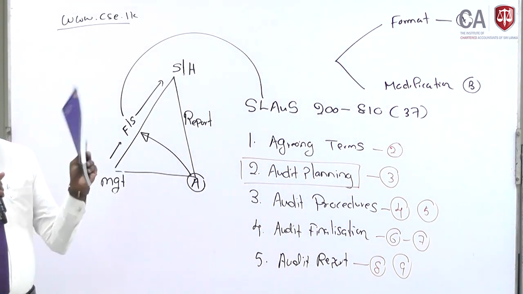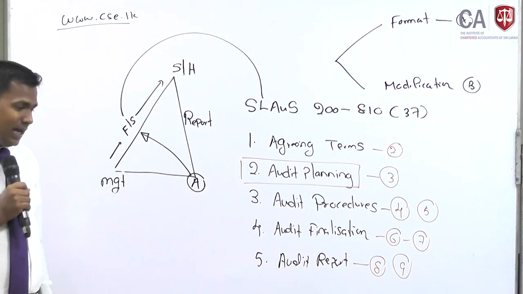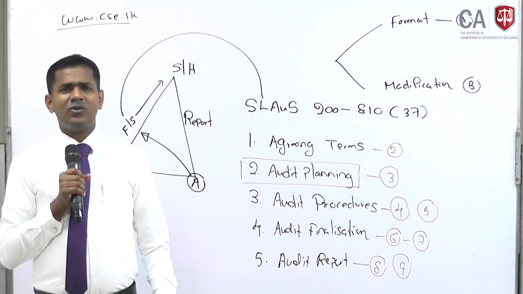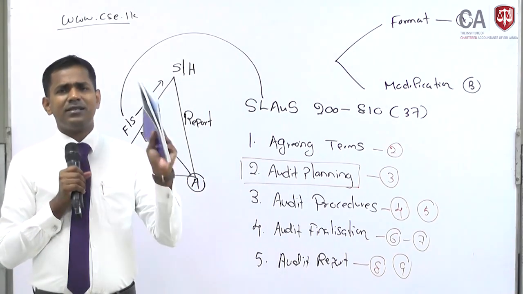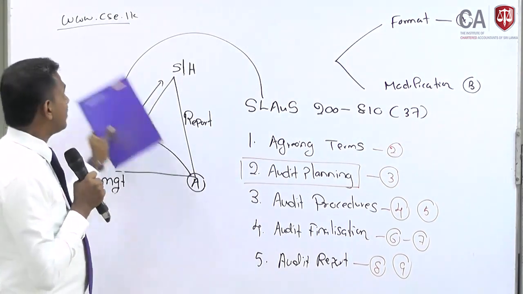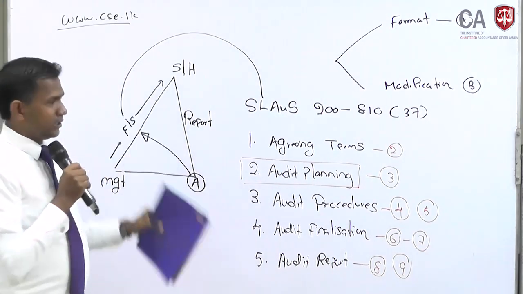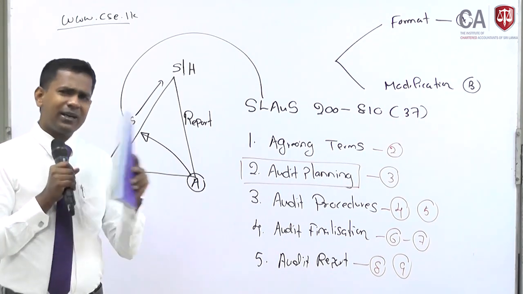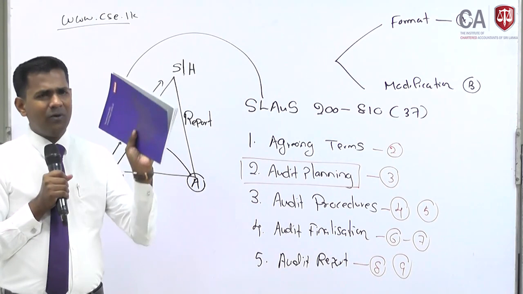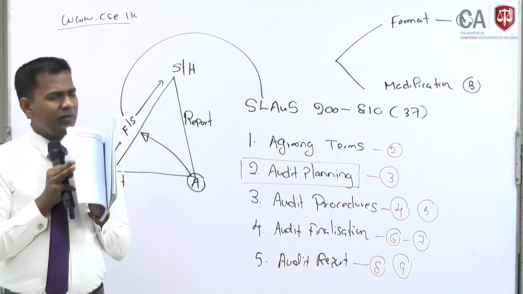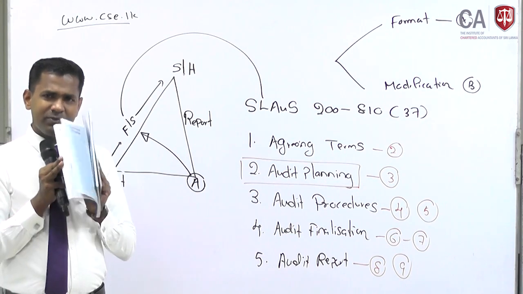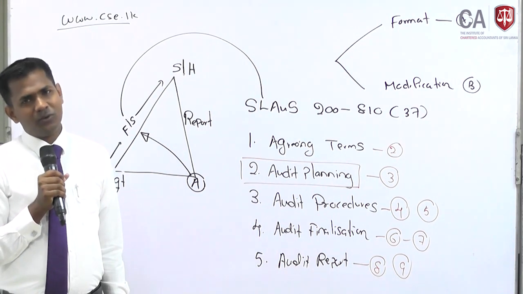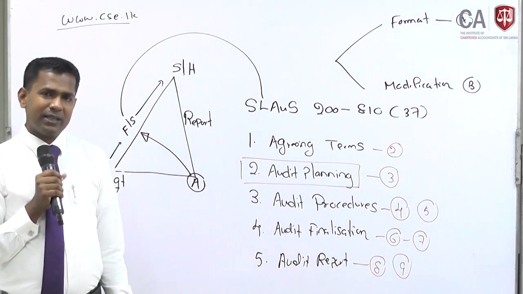I hope that you are clear how the audit report will come in practical circumstances. Otherwise you will be thinking, where is the auditor giving the audit report, where is it included, whether I can see a sample. You can see more than 200 samples on the cse.lk website, columbostockexchange.lk. Select any particular company, maybe John Keells, maybe Softlogic or Hemas, whatever company you want, and download the annual report. The audit report will be in the middle of this booklet, before the finance statements start, right? Just take one and go through it. I am going to show you an example as well, right?